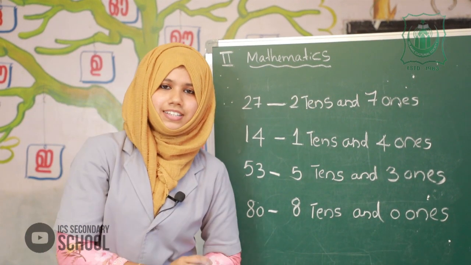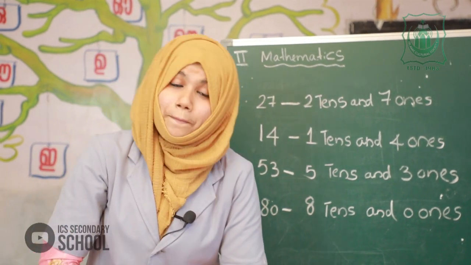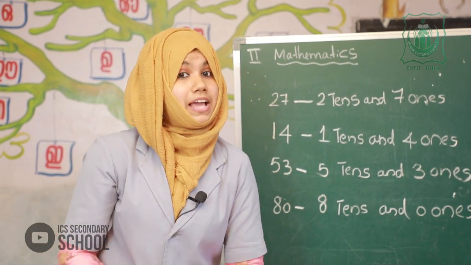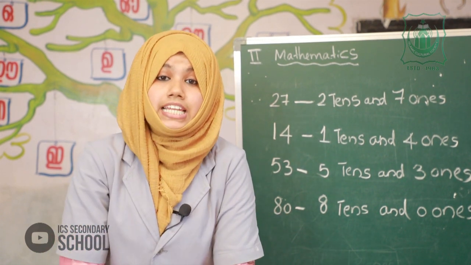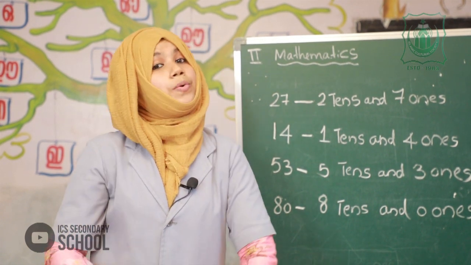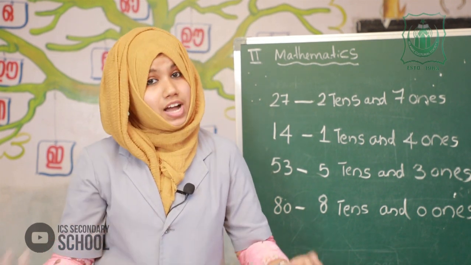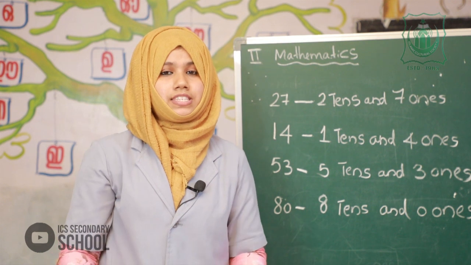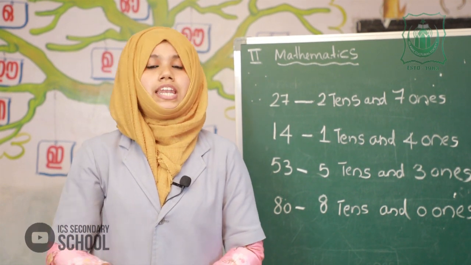Is it clear? Okay. Today we all learned about the place value. What is place value? That means each digit in a number has a value based on its place. What are the places? The ones place, tens place. There are more places like that. We can study about it next class.